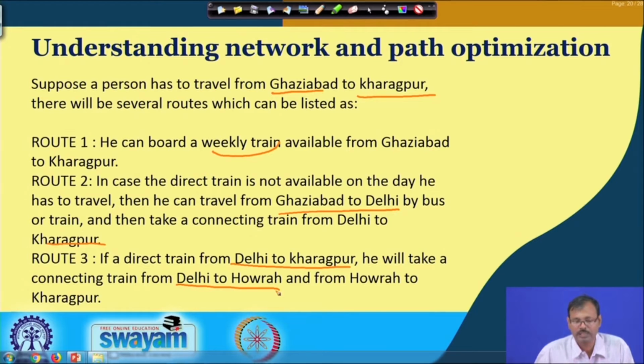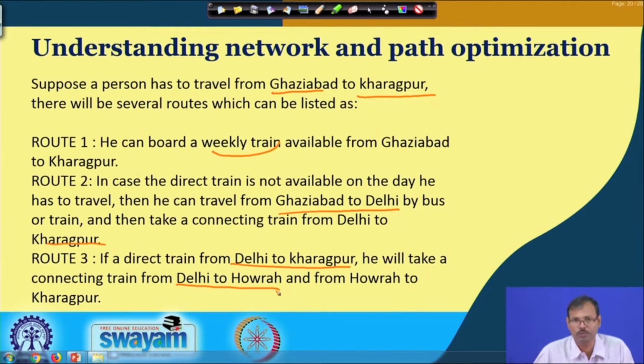In this way, a person may have different options, and it is essential for that person to decide which is the better option for him. Better in terms of what? Sometimes better means he needs less time, or he has to reach Kharagpur in less time, or maybe he would like to opt for a cheaper one which may take longer, but no problem. But most of the time people come out with a solution which is neither costly nor very time consuming. That means whichever one is suitable for him, that person must use that one, and that is optimization.